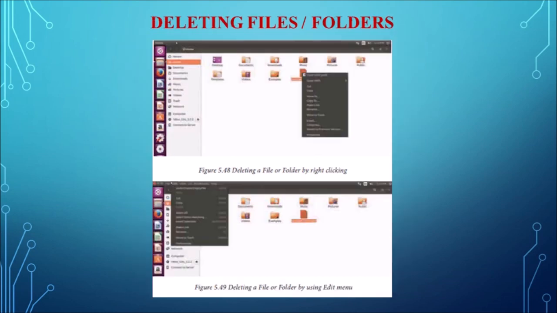And next one is deleting a file or folder. The user can delete a file or folder by two methods. First, by right clicking the file, the user can select the delete option, or through the edit menu, the user can select the delete option for moving the file to the trash. And the user can also press the delete key after selecting the file or folder to delete it.